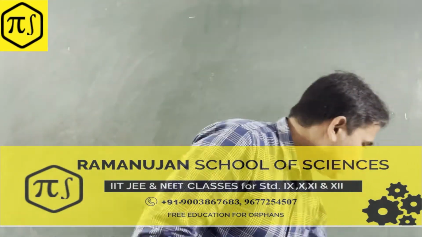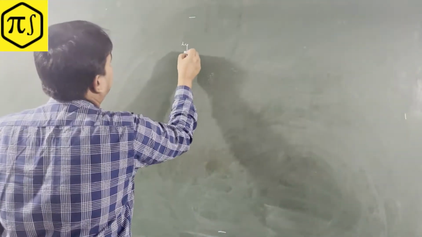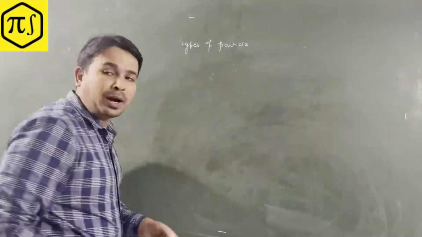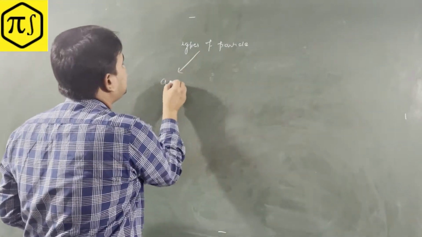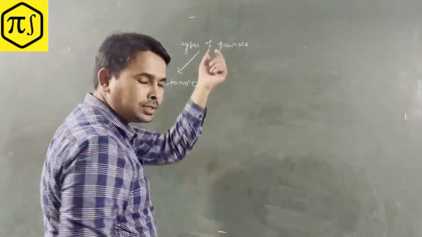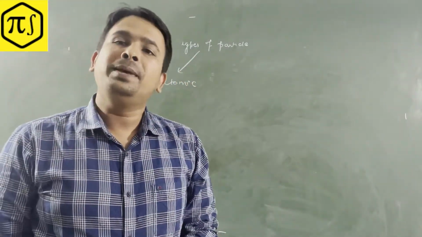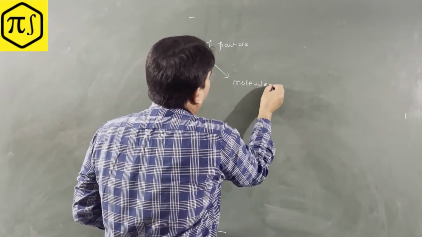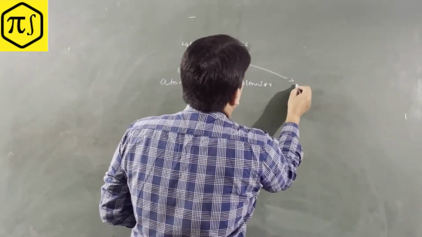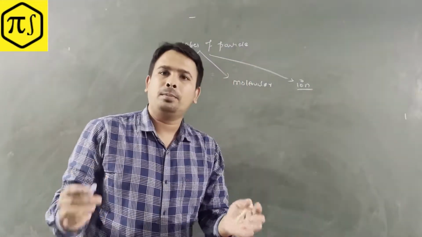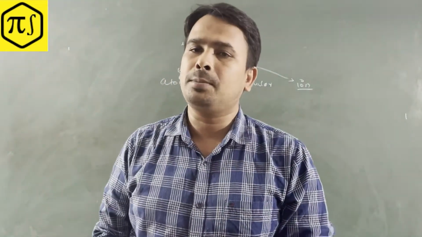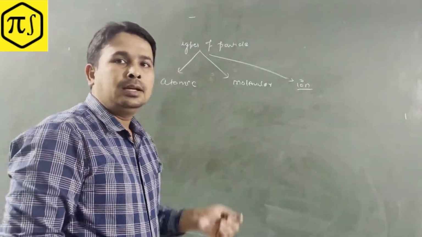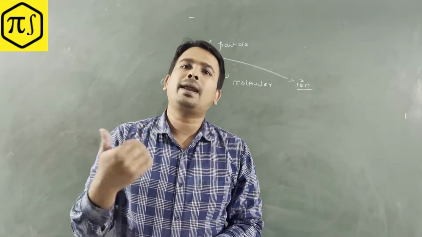So, types of particles, right? As I told you, there will be atomic particles, the particles which will be the atoms, okay? And then you have the molecular particles, and then ions, right? These three types of particles we will be generally discussing in the whole of chemistry, you can say.